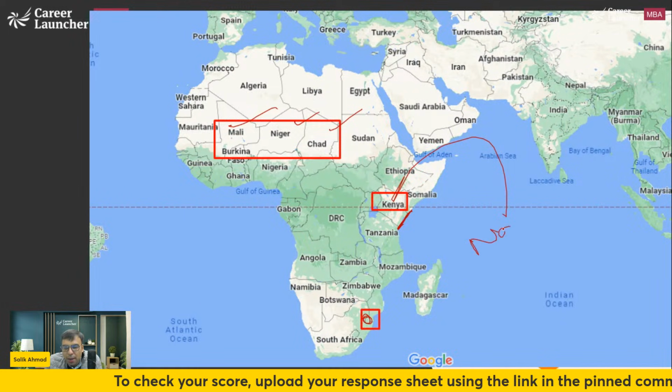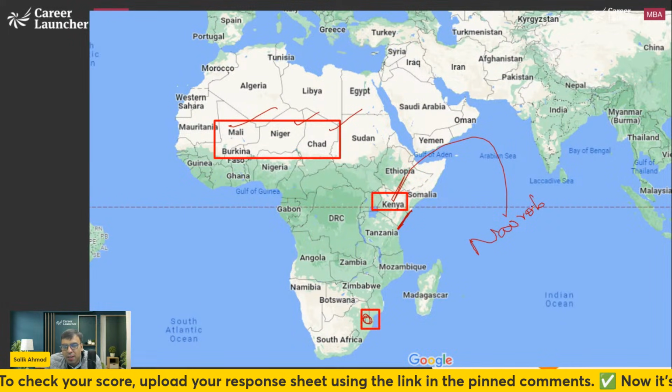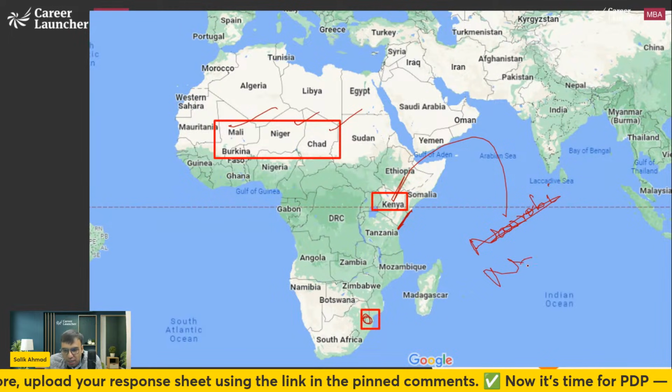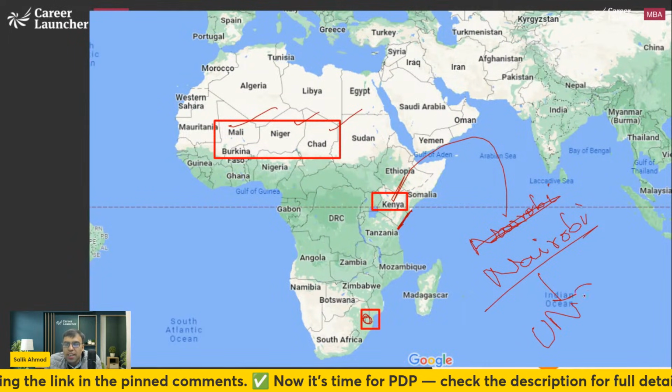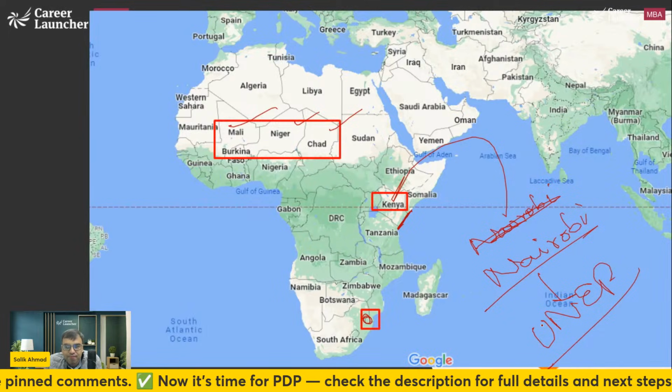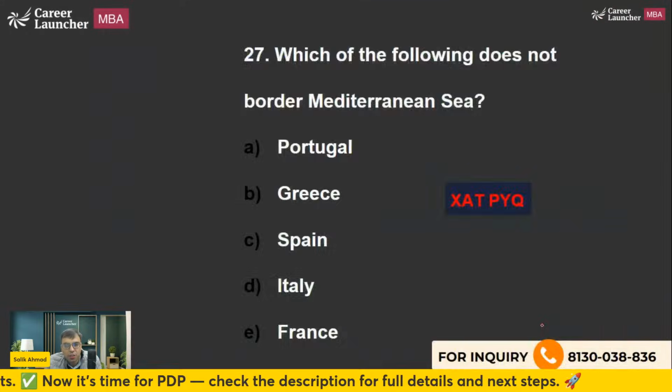Kenya, you will find the capital is Nairobi. Let me, Nairobi. I think this is the spelling. And here you will find the headquarters of UNEP, United Nations Environment Program. That is what also you should be knowing.